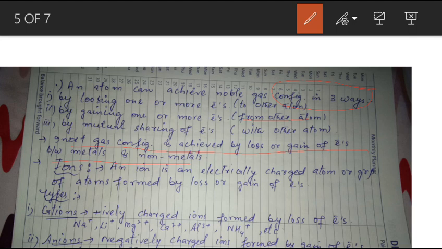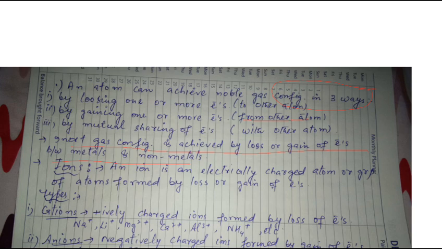But when a reaction takes place between a metal and a non-metal, the atoms achieve the nearest noble gas configuration when they lose or gain electrons. So when elements lose or gain electrons, you know that metals lose electrons and non-metals gain electrons.